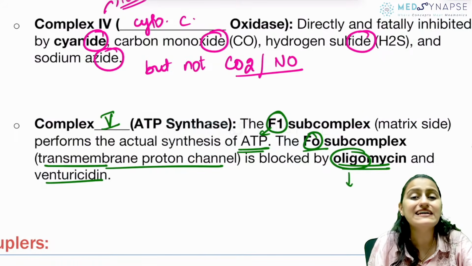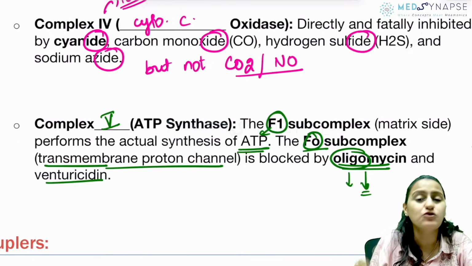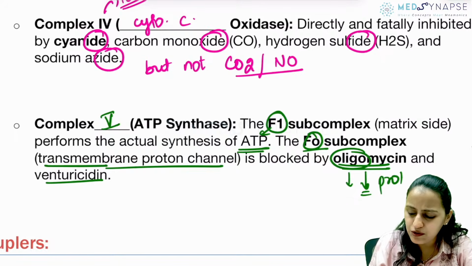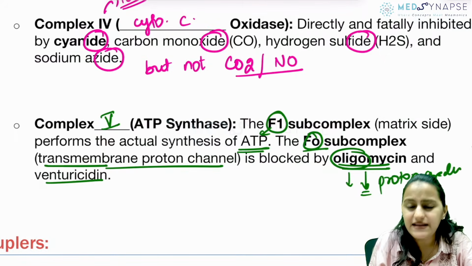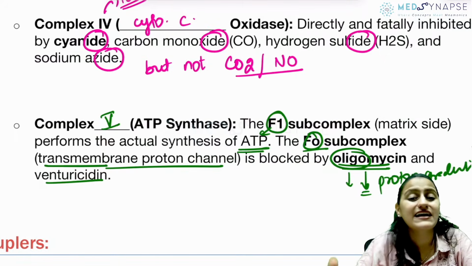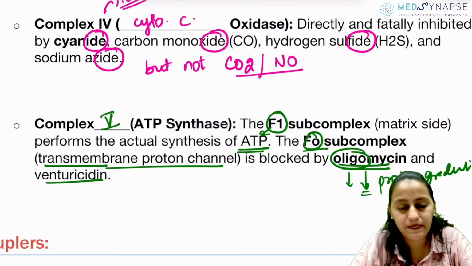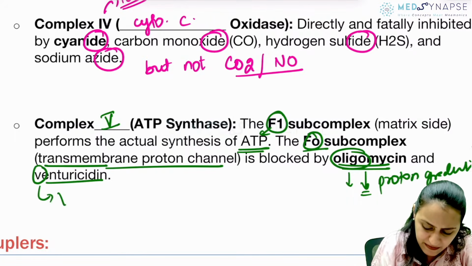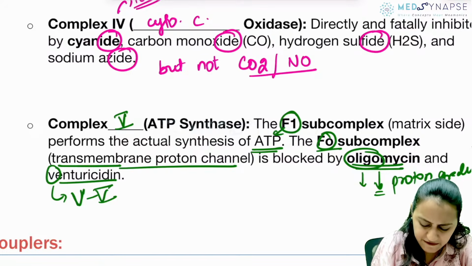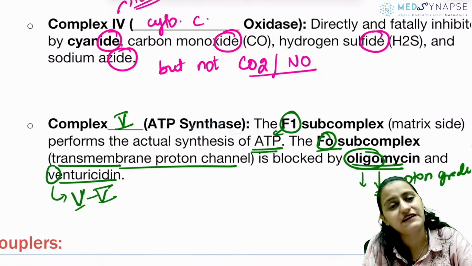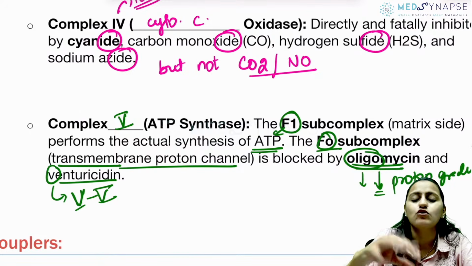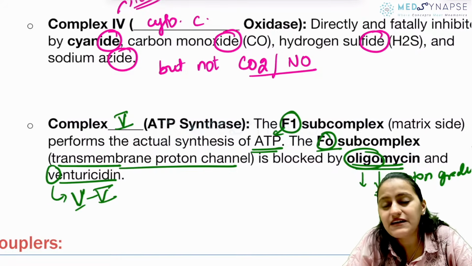Remember oligomycin, oligo means it decreases the proton gradient, and thereafter it decreases the energy to synthesize ATP. Venturicidin, remember V is like number 5, so venturicidin is a complex 5 inhibitor. Oligomycin is also your complex 5 inhibitor.